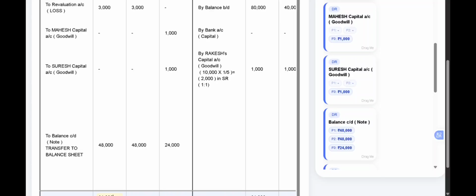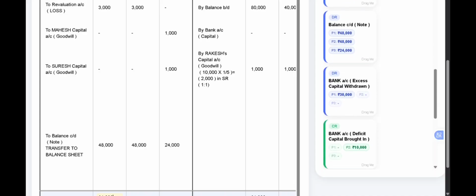Now deduct 51,000 from 81,000, which we will get as balance 30,000. So this balance should be entered on the debit side, which we call excess capital.